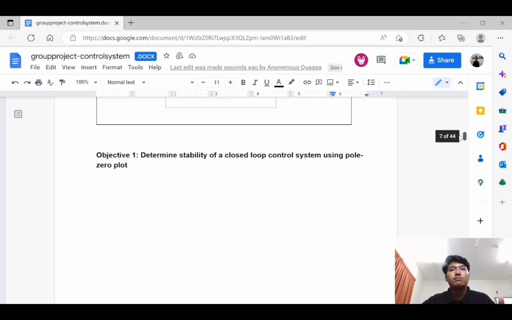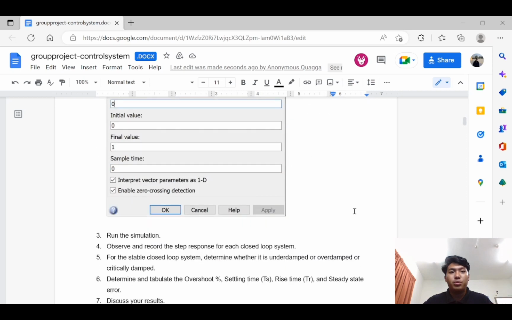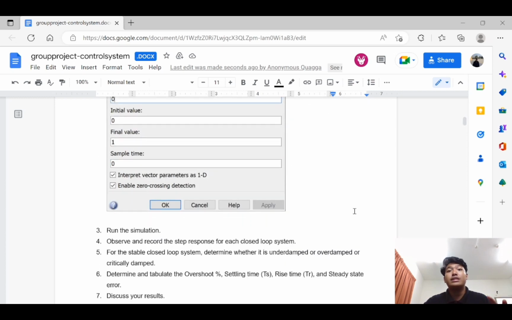Next, for objective 2, simulate the closed loop system to obtain the step response. First, develop the closed loop system shown in table 1 using MATLAB simulation. Then, set the step input as per the following, and the third instruction is run this simulation, and the fourth instruction is observe and record the step response for each closed loop system.